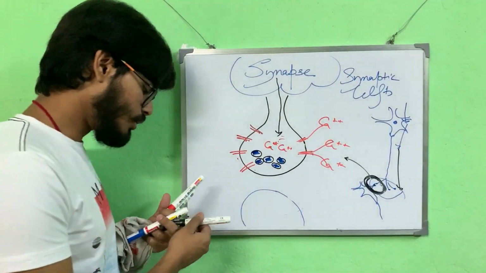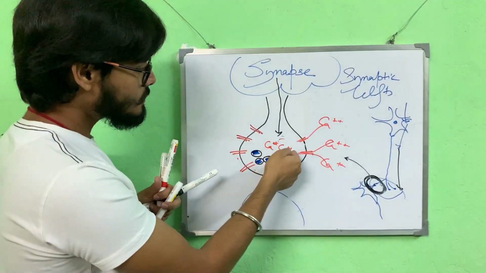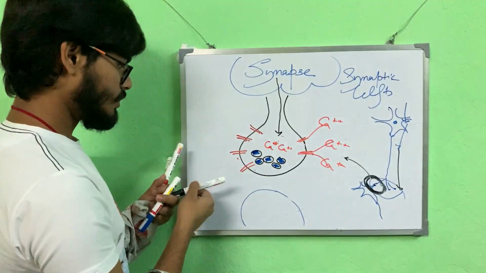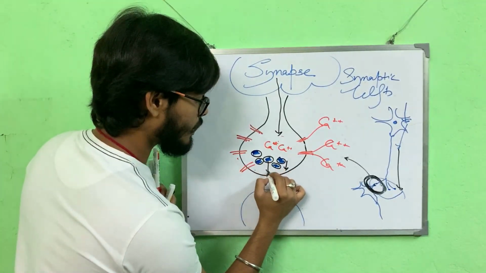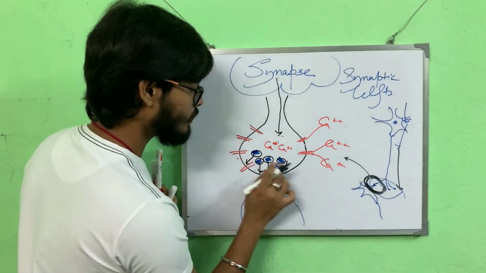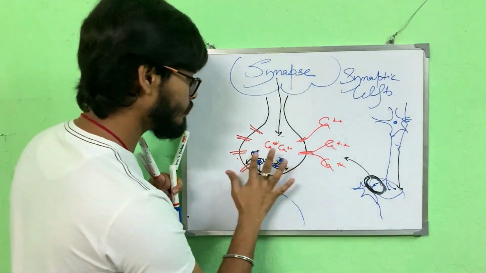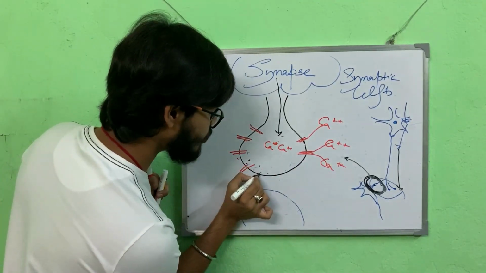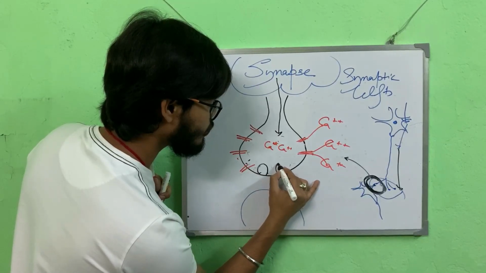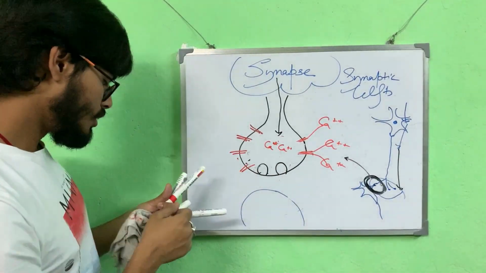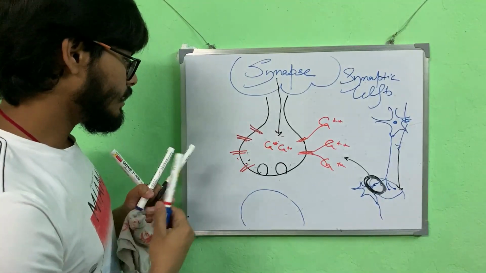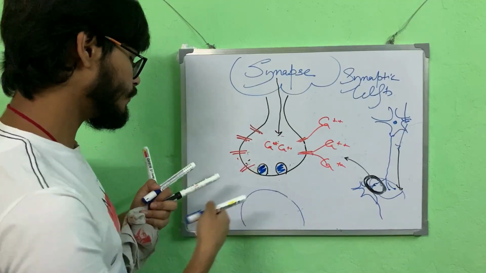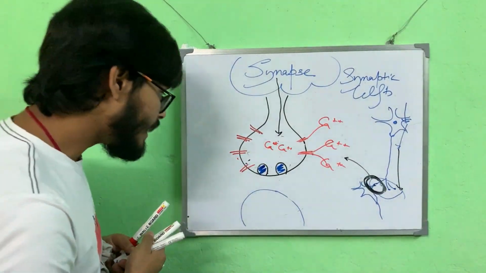Now the calcium which has influxed here forces these vesicles to move towards the end of the axon terminal, and finally they will fuse with the membrane of the axon terminal. I'm drawing just a few of them to show you, and they contain neurotransmitters. The calcium makes them fuse with the axon terminal membrane.